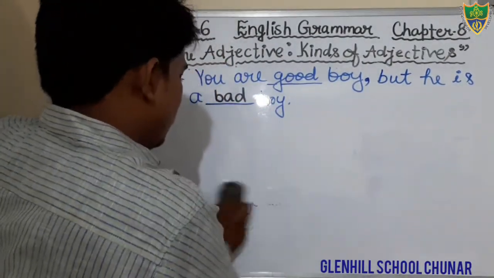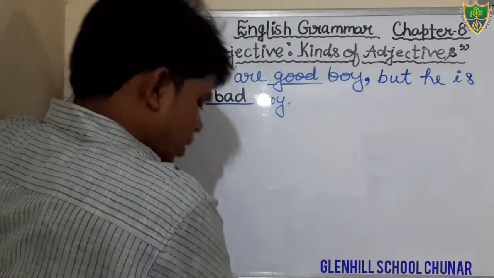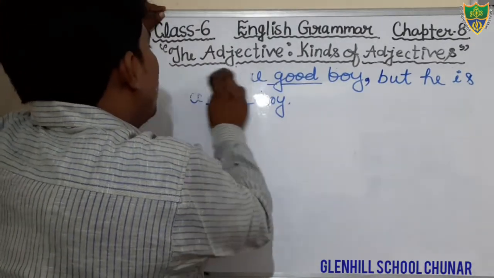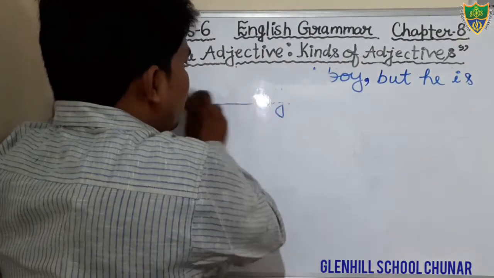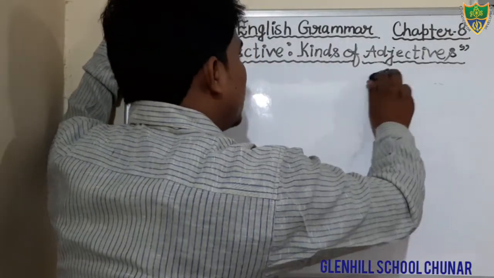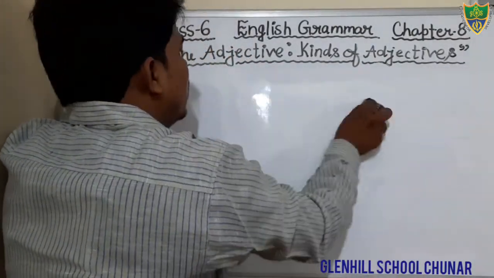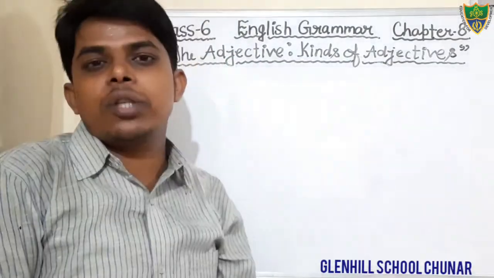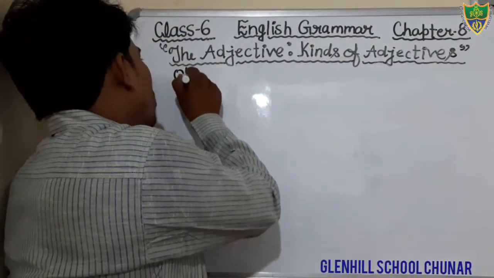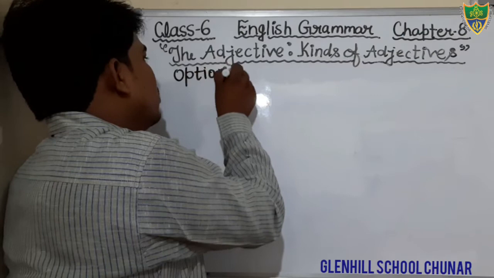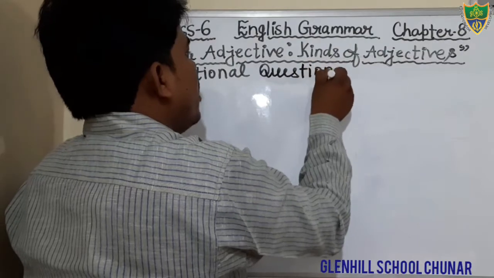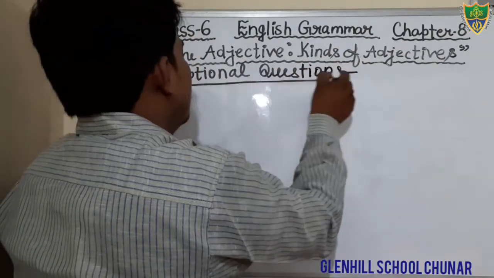Okay students, now turn the page, come to the page number 37, and that is optional question. You have to tick the option which is correct. Okay, there are 4 options, that is also known as multiple choice question. Okay, there are 4 choices, you have to select only one. Okay students, now we will discuss the optional question. Optional questions. Okay, this is your question.